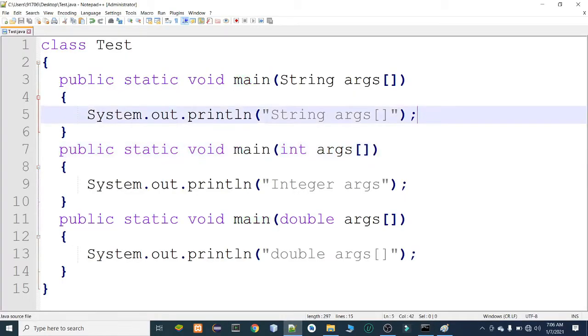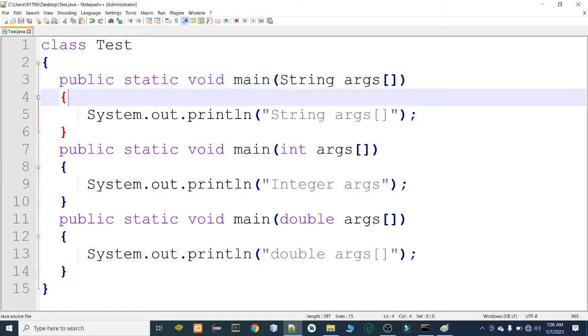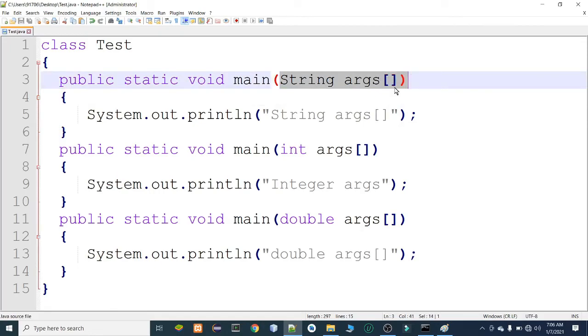String args. Be sure of one concept: we can declare more than one main method inside a single class, but the JVM will call the main method having string parameters. JVM will always call the main method having the string parameter, that is string argument. We can declare n number of main methods according to our requirement, but JVM will always call the main method which has string arguments.